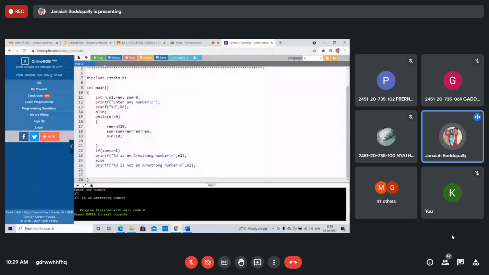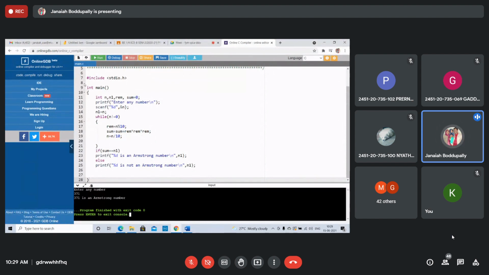Perfect number program. Perfect number is an integer that is equal to the sum of its proper divisors. Suppose 6 is there. What are the divisors of 6? 1, 2, 3. Proper. Improper is 6 itself. 1 plus 2 plus 3, 6. You got it. 6 is a perfect number.